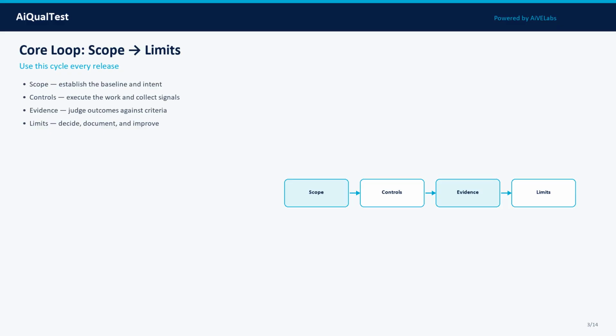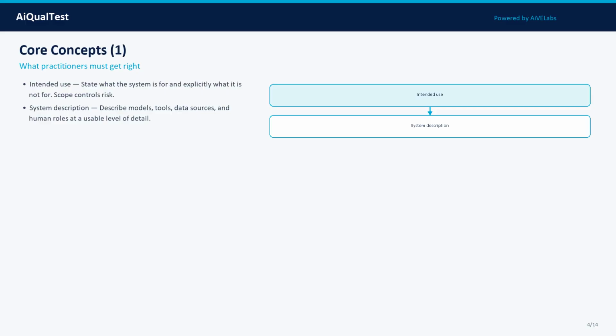Core concepts come next. Do not memorize jargon, operationalize each idea into cases, metrics, and gates. Concept 1: Intended use. State what the system is for and explicitly what it is not for. Scope controls risk. In practice, treat this as a measurable property, define what good looks like, attach evidence, and track it across model, prompt, data, and tooling changes.